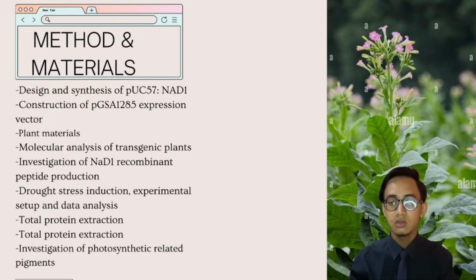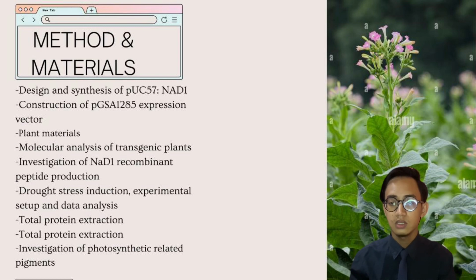The resulting construct was transferred to Agrobacterium tumefaciens strain. Then the leaf explants of Nicotiana tabacum, or the tobacco plants, were inoculated with Agrobacterium culture and co-cultivated. The transformed leaf explants were then cultured on selective media containing kanamycin and plant growth regulator for regeneration.